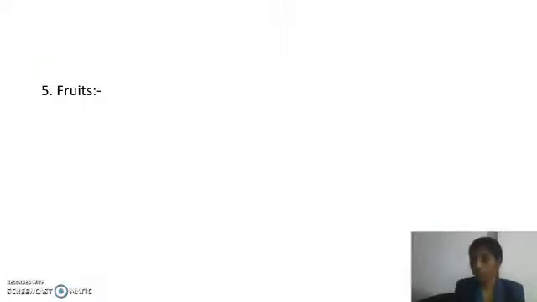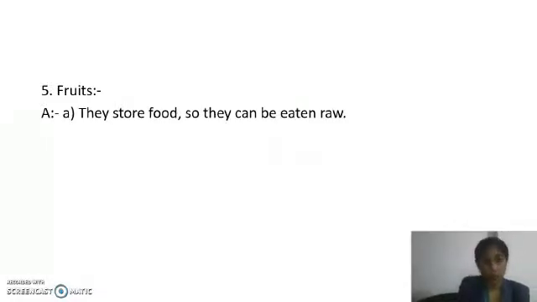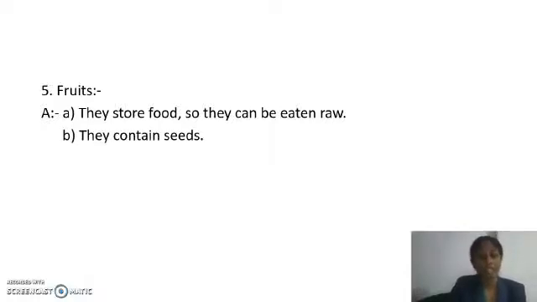Fruits. Here you have to write the function of fruits. So what is the function of fruit? They store food so they can be eaten raw. Fruits store food so they can be eaten raw. Raw matlab कच्चा. Fruits में food store होता है, that is why we can eat them raw. And they contain seeds. Fruits के अंदर seeds भी होते हैं.